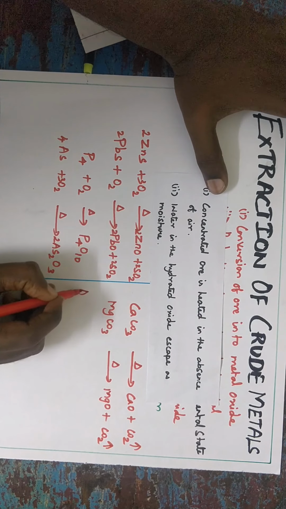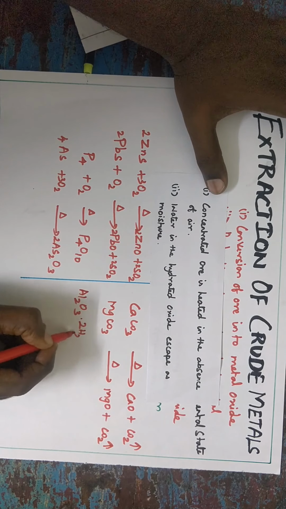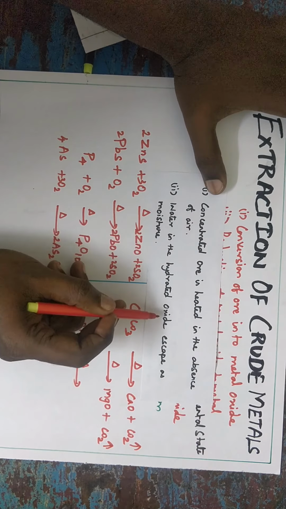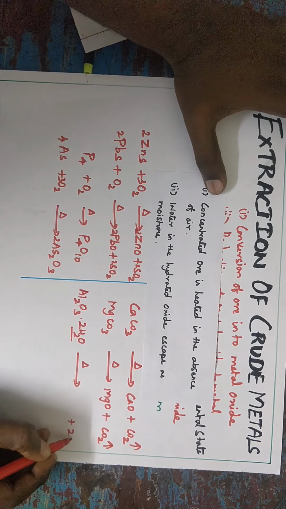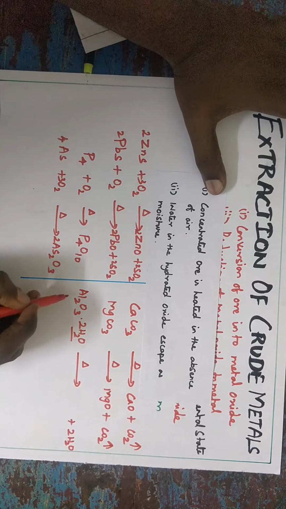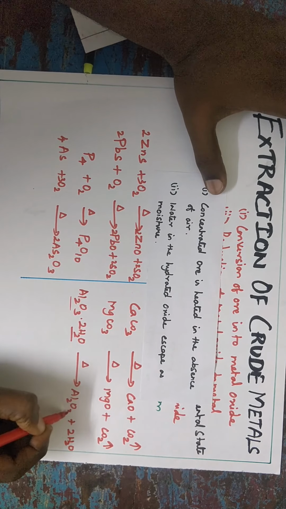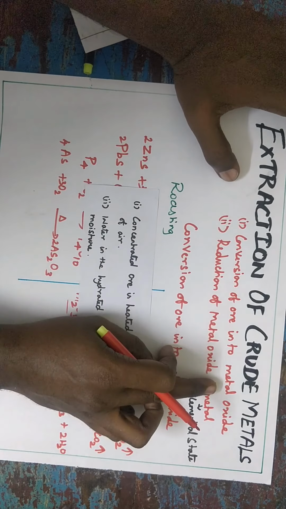You take bauxite, Al2O3·2H2O. On heating, this 2H2O is expelled, so the remaining compound is Al2O3. So this was the first step of conversion of ore into metal oxide.